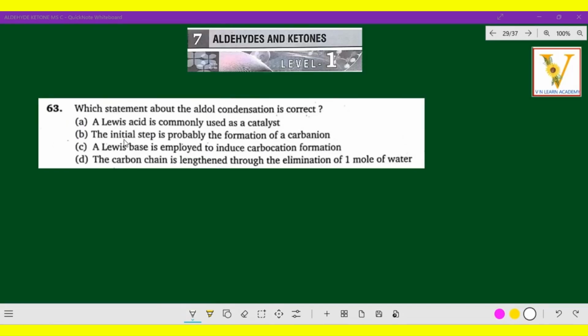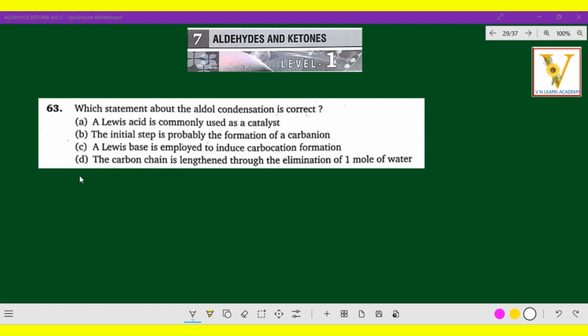Next question. Which statement about aldol condensation is correct? Lewis acid is commonly used as a catalyst. The initial step is probably the formation of carbon anion. Lewis base is employed to induce carbocation formation. The carbon chain is lengthened through the elimination of 1 mole of water.